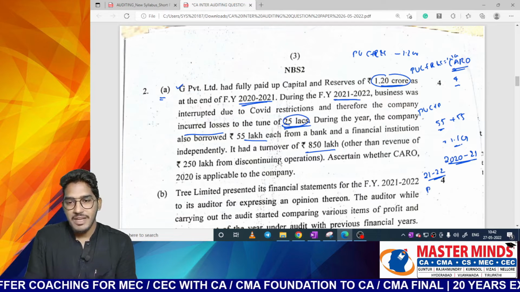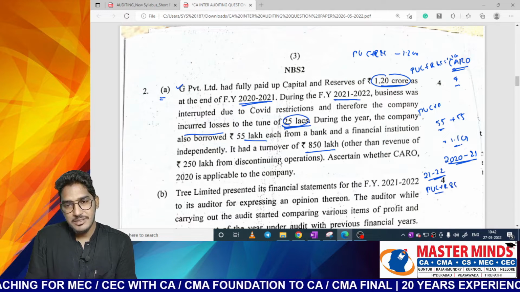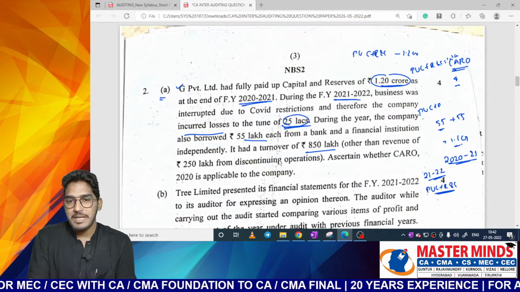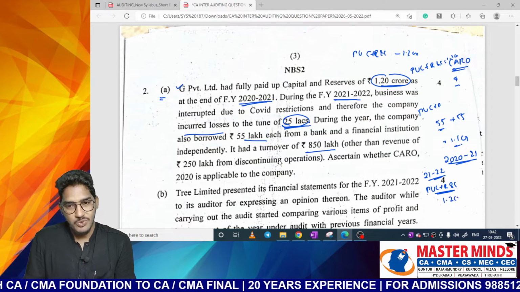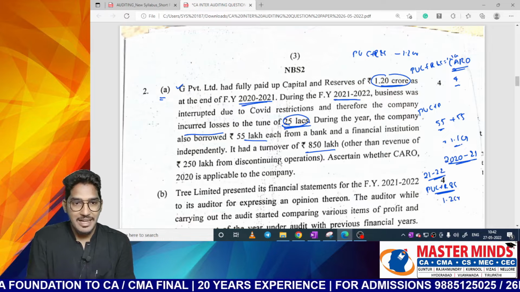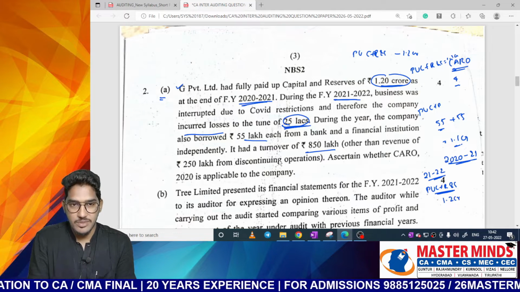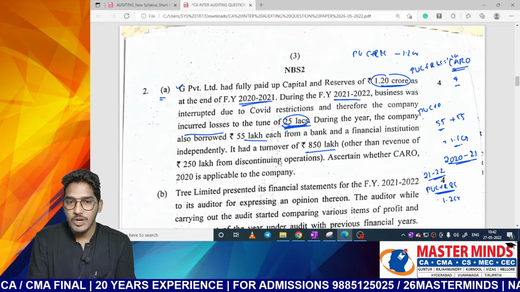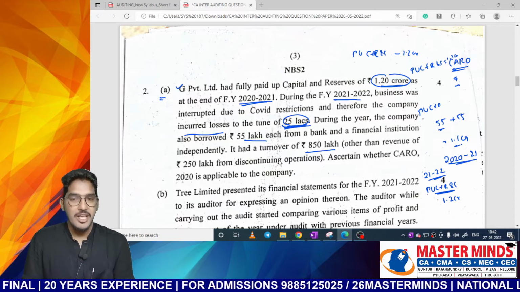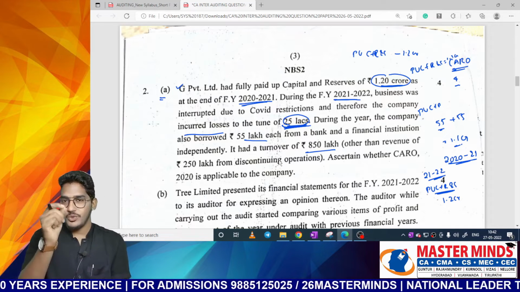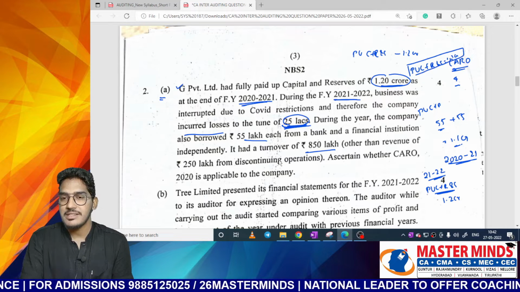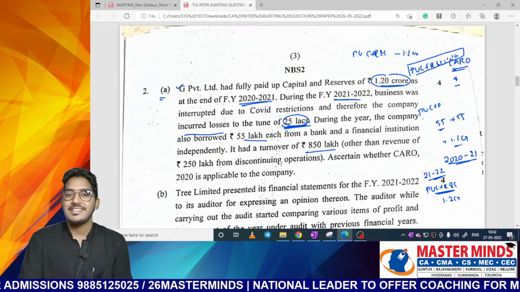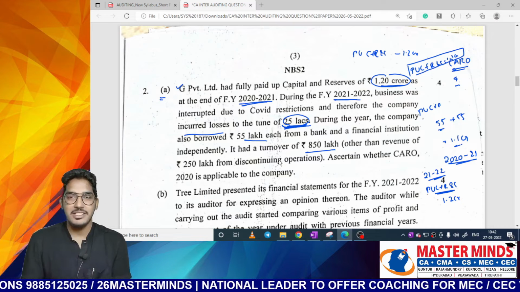Because when I say paid up capital and reserves and surpluses, they have given paid up capital as on the last year's balance sheet date, right? So 1.2 crores. Now in the current year, they have made a loss. So here you make the mistake. Whatever I told you, that paid up capital and reserves and surpluses has exceeded 1 crore, is as on the previous year.